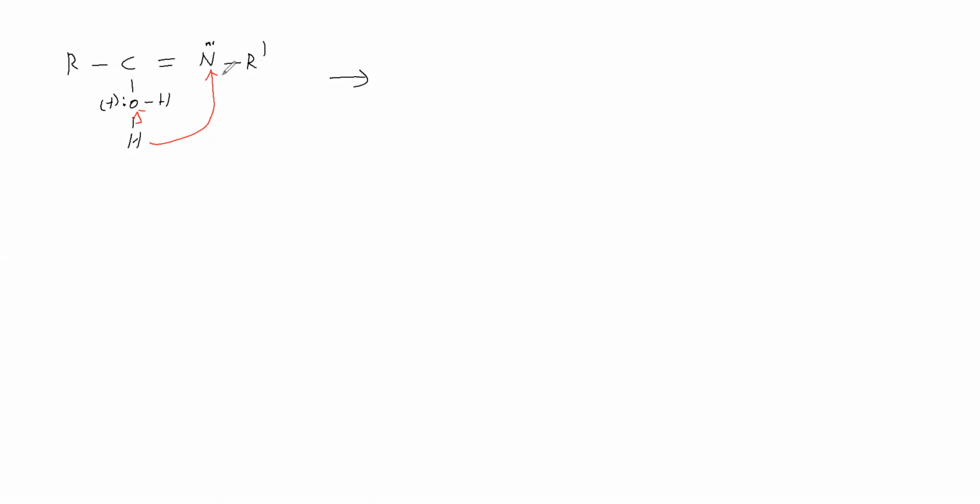This H plus comes and attacks here. So R-C-OH, where oxygen now has two lone pairs, double bond to N, and H comes here with R'. When H plus comes, N contributes its lone pair, therefore N gets a positive charge now.